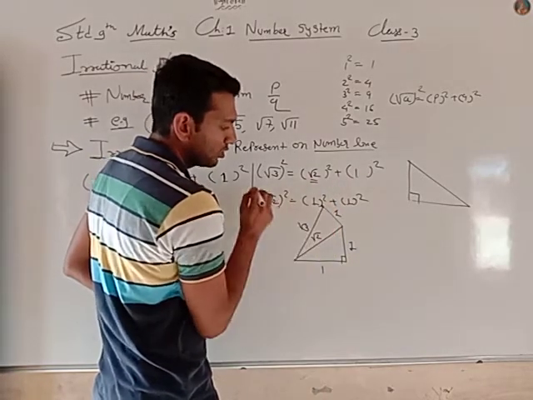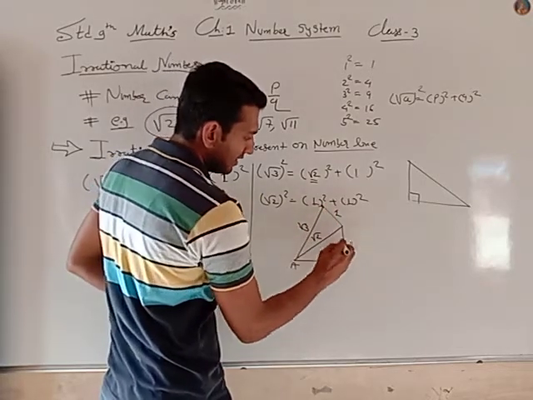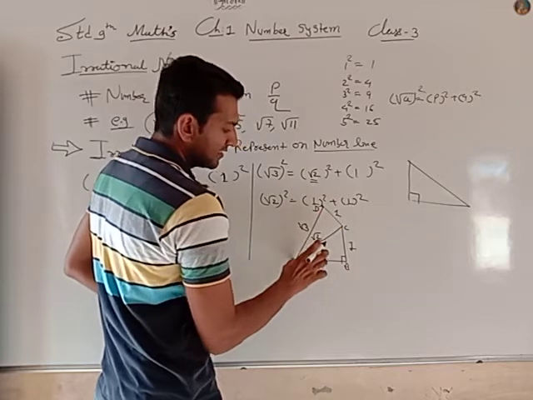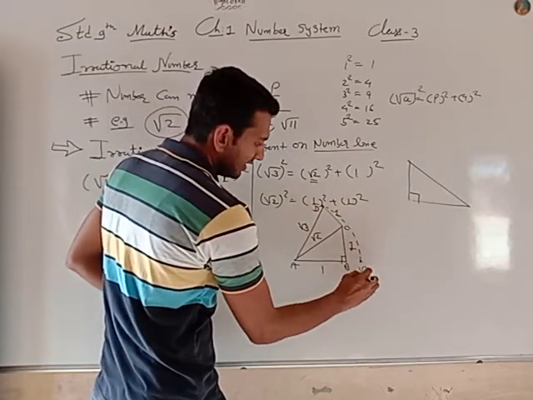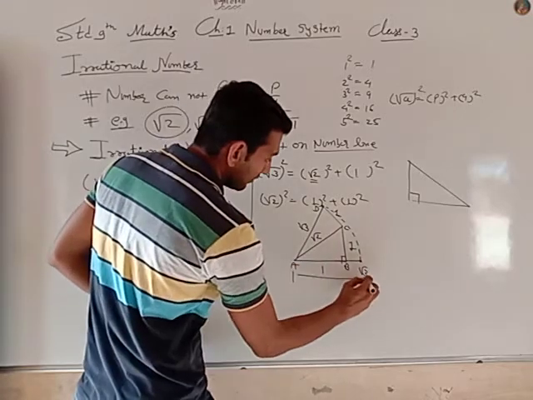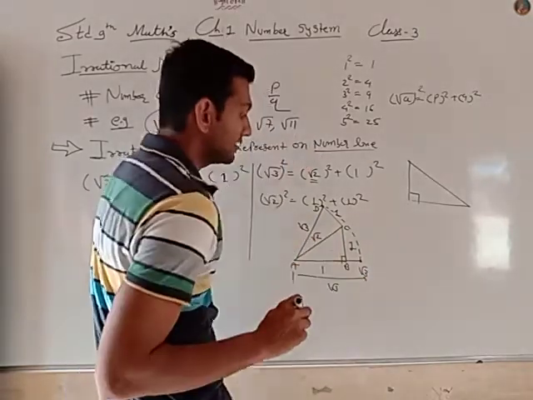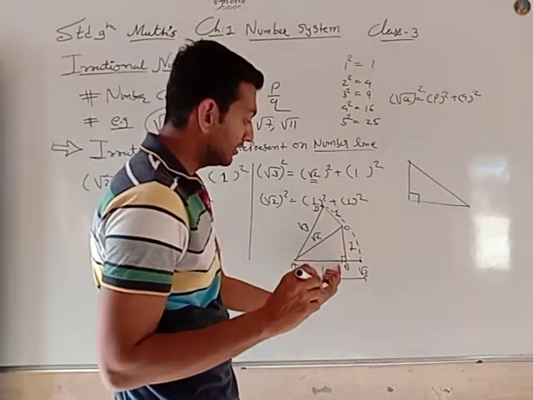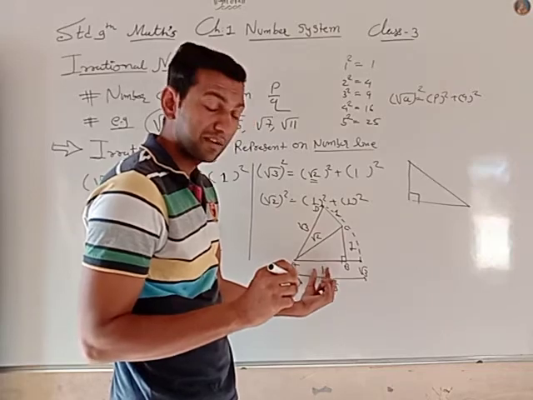Then from here, A, B, C and D, consider A as the center and draw the arc. You are getting the value of the length of this line segment as root 3. Your answer is root 3. Okay, but see, in your book you should take AB such that it is 1 centimeter long.